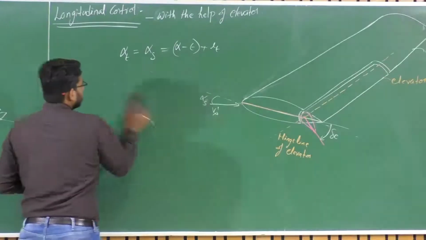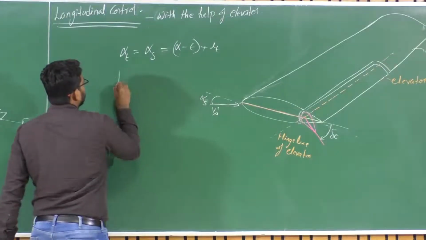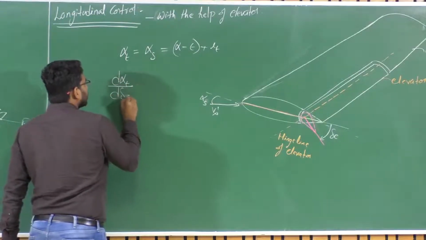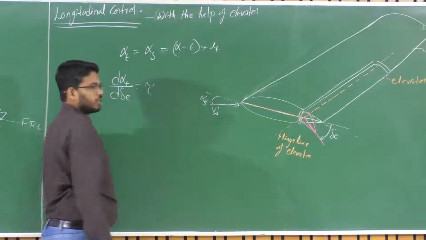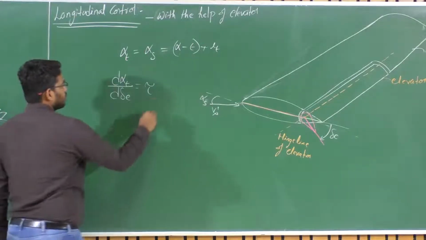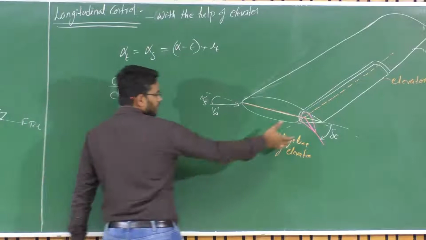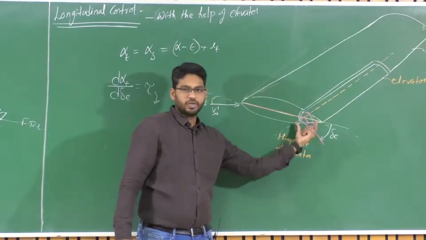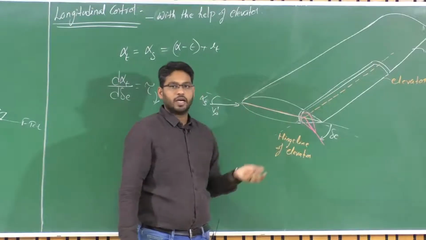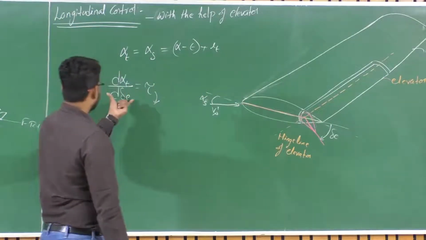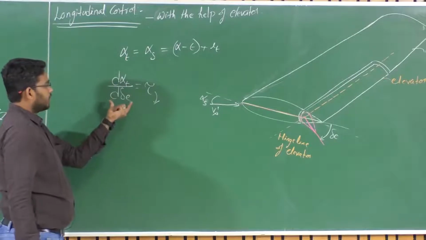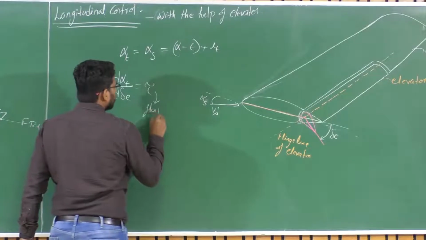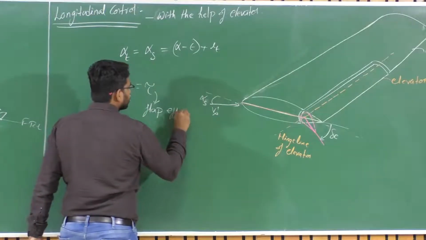So that factor is generally given as tau, the elevator effectiveness parameter. Okay. Even in this case, that may not be explicitly visible, but still a certain portion of the wing is being deflected, which is changing the local angle of attack, right? So the change in the angle of attack at the tail due to elevator deflection is given as tau, which is the flap effectiveness parameter or control surface effectiveness parameter.